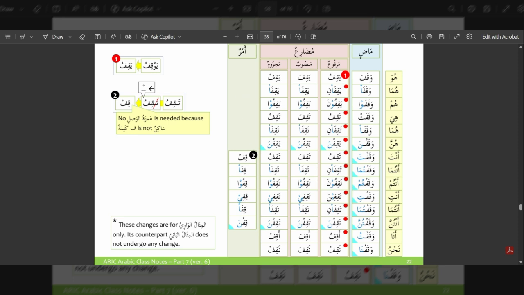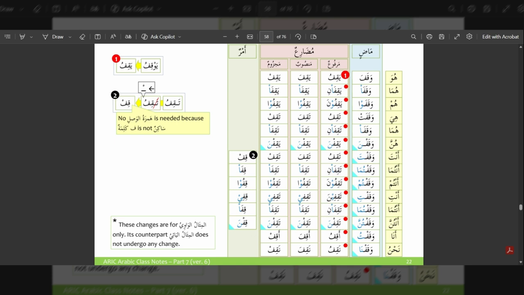Then we have fi'alul amr, which is the command verb. So here the word becomes qif. So when we change a fi'al al-mudari to fi'al al-amr, so taqifu, we have to cut the first letter and give the last letter a sukoon. So it becomes qif. Qif, qifa, qifu, qifi, qifa, qifna.